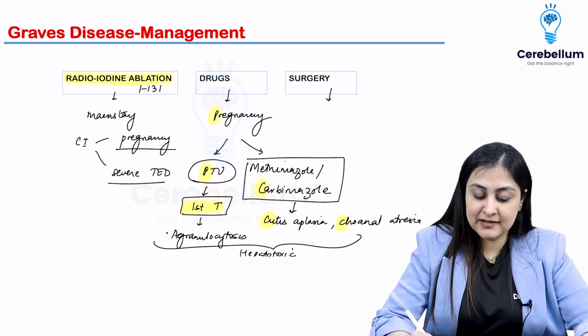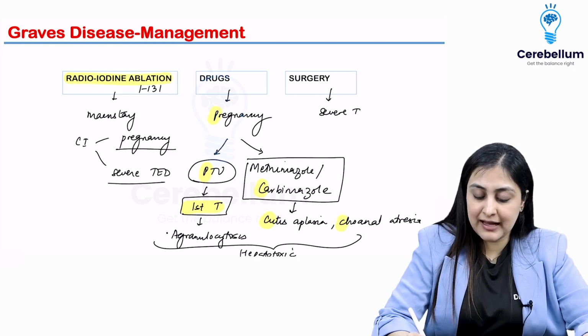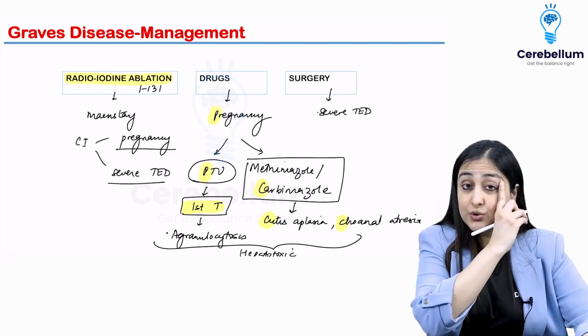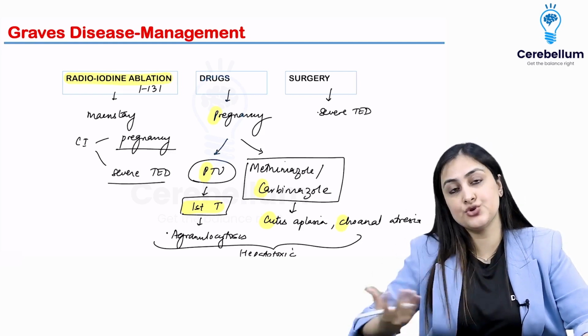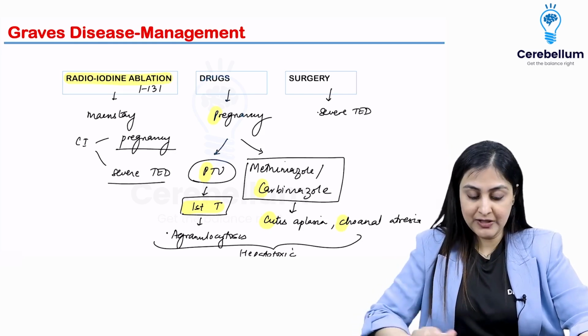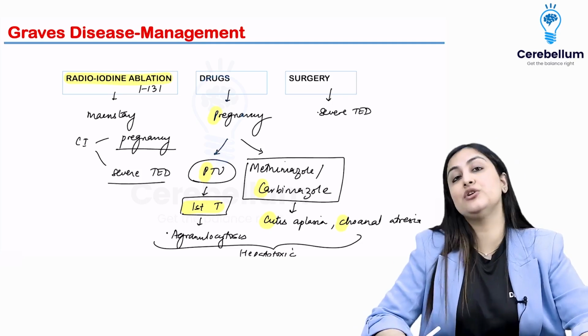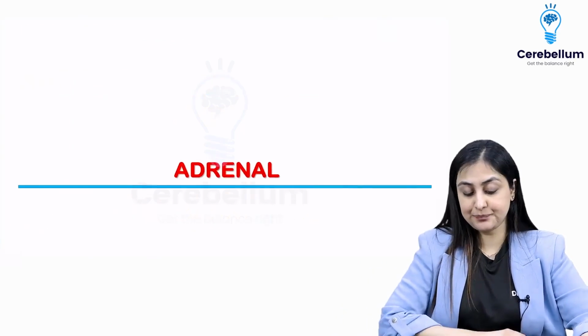Surgery is mainly relied upon when you have severe thyroid eye disease. You would want to do orbital decompression and also surgical removal of thyroid. Okay, so this is about the management of Graves' disease per se.